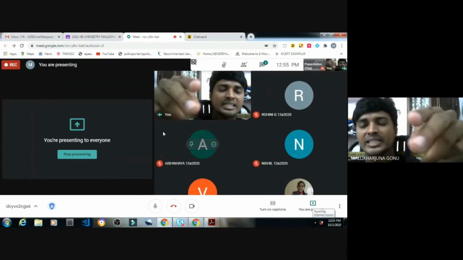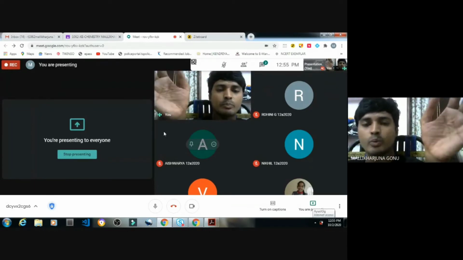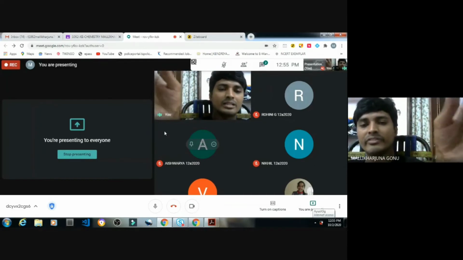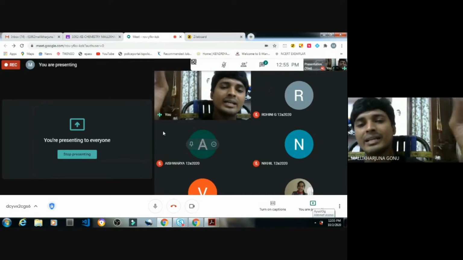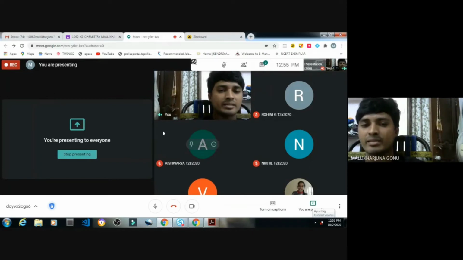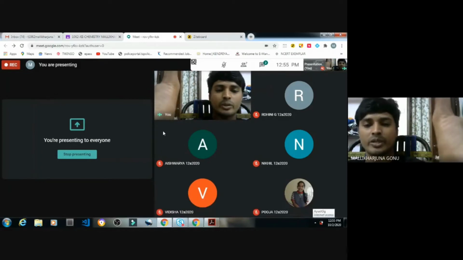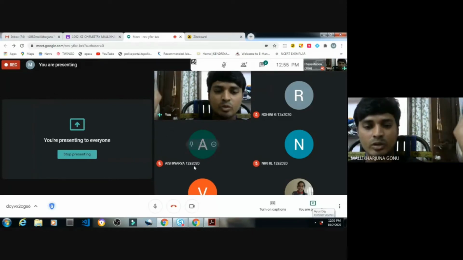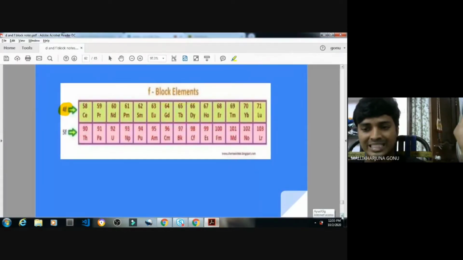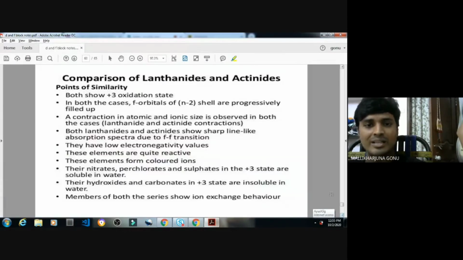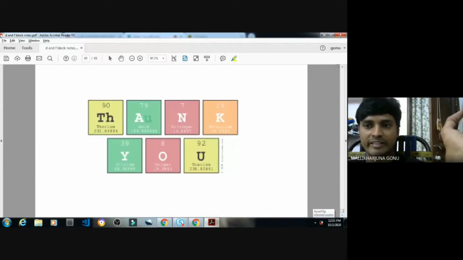Since you are going to study the lanthanides, in the examination there is a probability of being asked how the lanthanides differ from the actinides. So differences are very important for the examination. That is the reason I don't want to miss it, though it is not clear whether it is removed or not. You have to go through all these points.